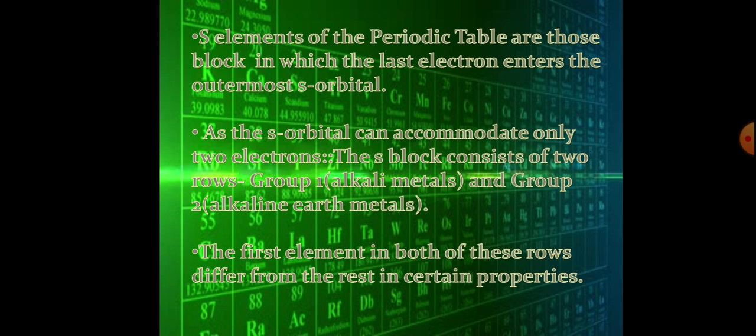S elements of the periodic table are those blocks in which the last electron enters the outermost s orbital. As the s orbital can accommodate only two electrons, the s block consists of two rows: group 1 alkali metals and group 2 alkaline earth metals. The alkali metals have only one valence s electron, ns1, and the alkaline earth metals have two valence s electrons, ns2. The first element in both of these rows differs from the rest in certain properties.